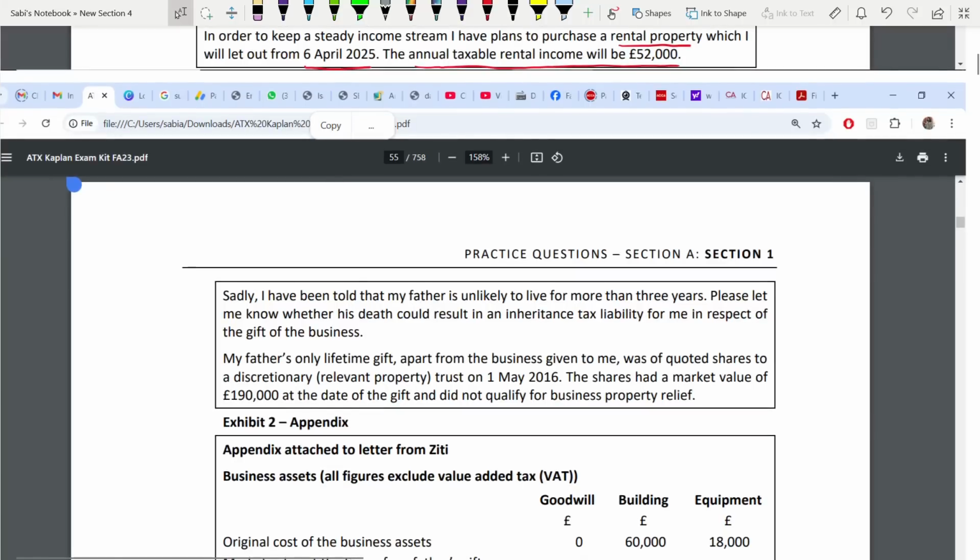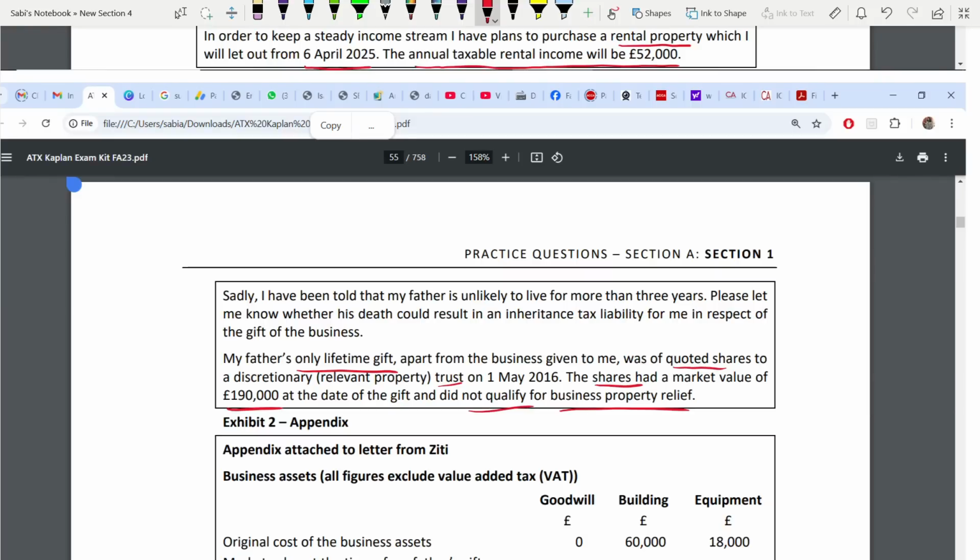So now there is only one lifetime gift of the father apart from that business. Okay. That was some shares to some trust. Now these shares have a market value of 190 and it did not qualify for business property relief. So you don't have to worry about it. It did not qualify. They straight away told you.